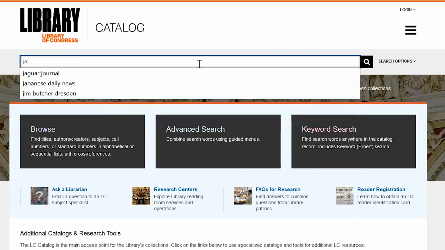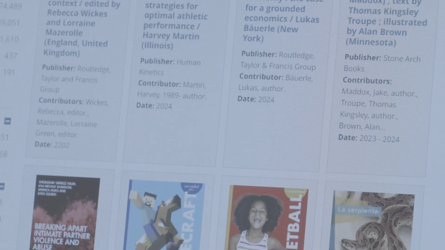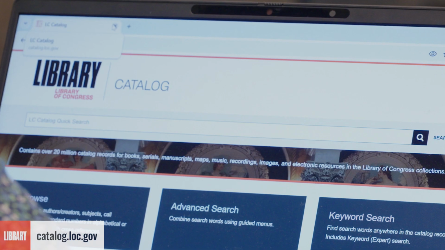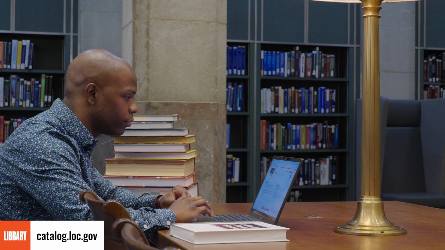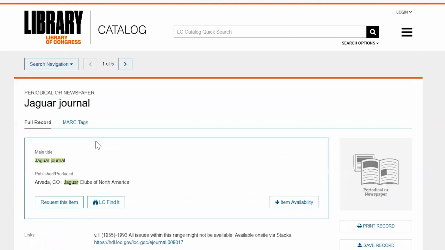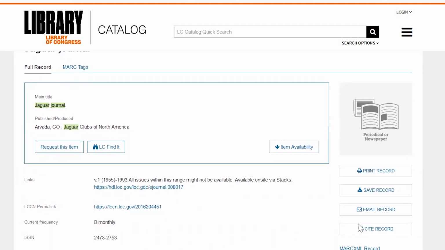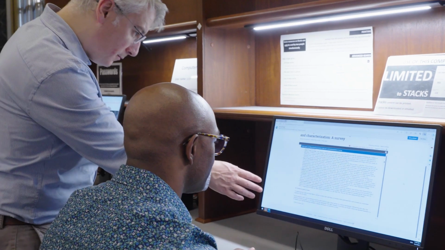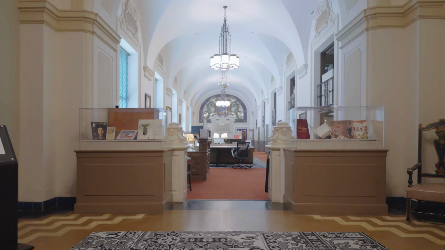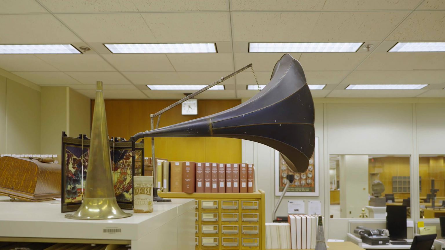Using stacks is easy. Just remember these 3 steps: search, save, stacks. To discover materials available in stacks, start by searching the library's online catalog. Content that's only available in the stacks system will say available on-site via stacks on the items page. Once you've found what you're looking for, save a copy of the item's record and make your way to a stacks terminal in one of the library's many reading rooms and research centers.